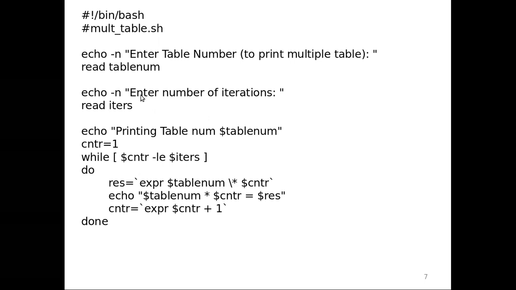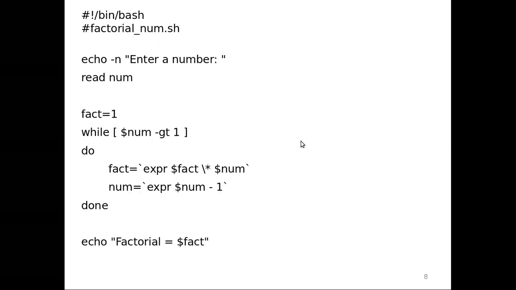Number of iterations is 10 times. If you want 5 into 10, which is 50, you want to stop there, or 5 into 20 if you want to do that, then that also it will be taking you. So that's what the number of iterations is. So you can go through this.